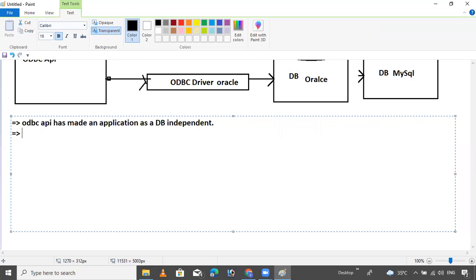A Java application can also use the Microsoft ODBC API to connect with a database.